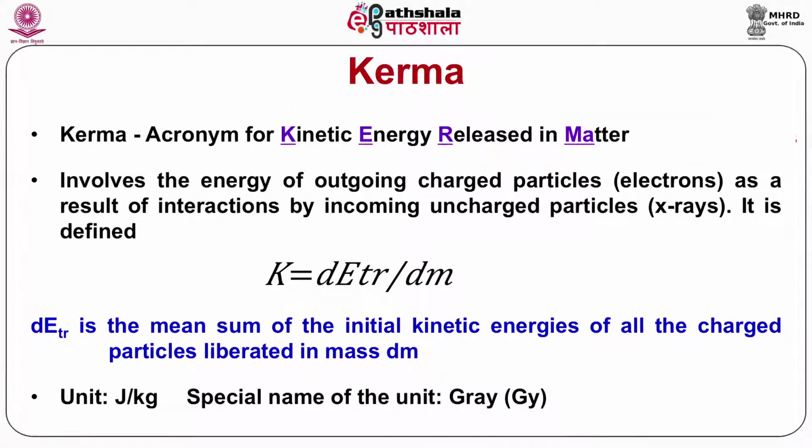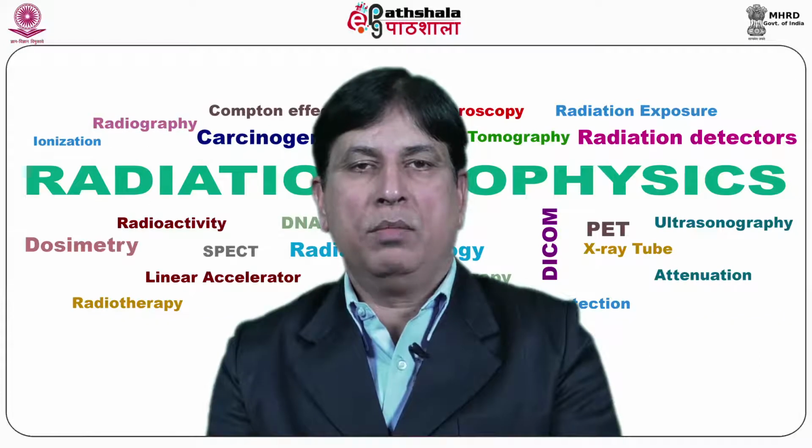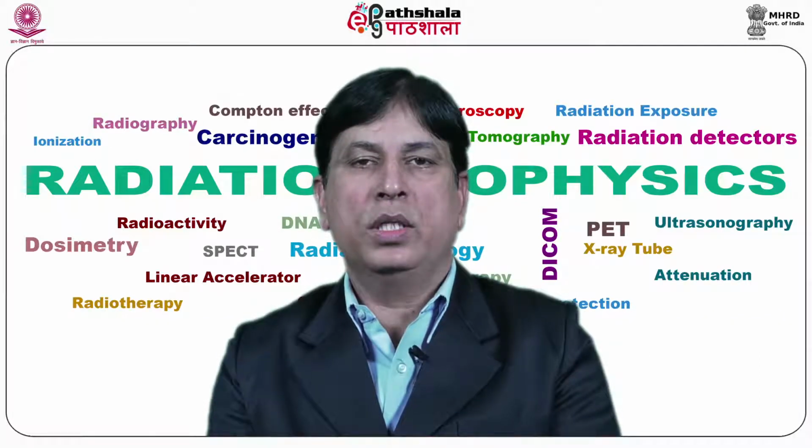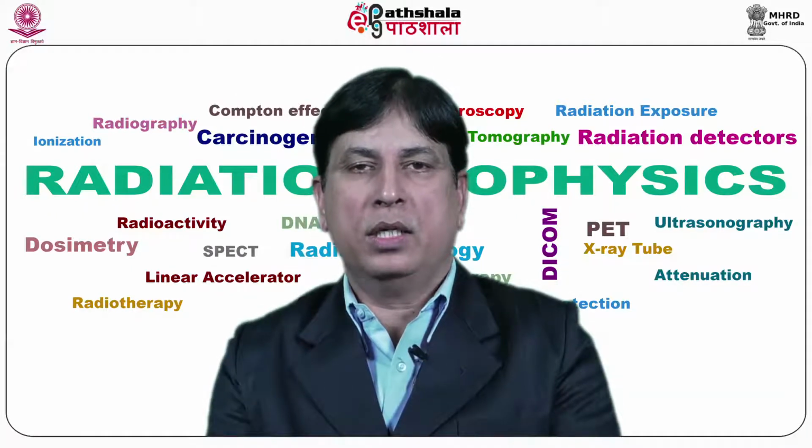So, the first dosimetric quantity is kerma. Kerma is the acronym for kinetic energy released in matter. The quantity kerma pertains to the kinetic energy of the charged particles, mainly electrons, liberated by uncharged particles, that is X-rays, and the energy expended to overcome the binding energy is not included. Thus, kerma involves the energy of outgoing charged particles as a result of interaction by incoming uncharged particles.